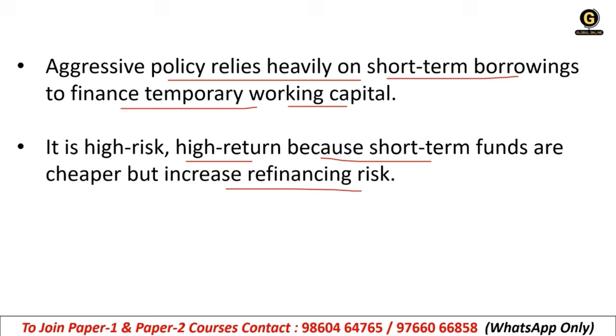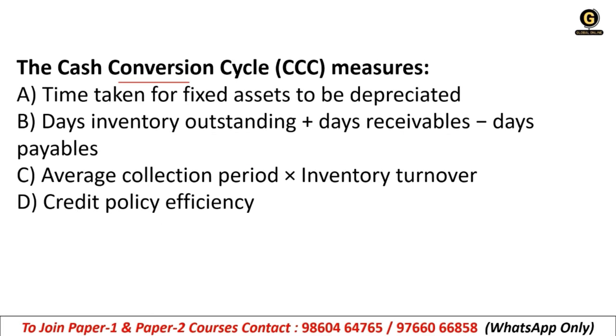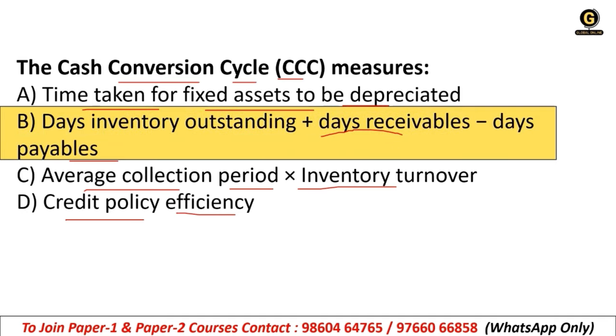Okay. The cash conversion cycle (CCC) measures: A, time taken for fixed assets to be depreciated. B, days inventory outstanding plus days receivables minus days payable. C, average collection period into inventory turnover. Or D, credit policy efficiency. So the right answer of this question is option B. The cash conversion cycle is equal to days inventory outstanding plus days receivable minus days payable.